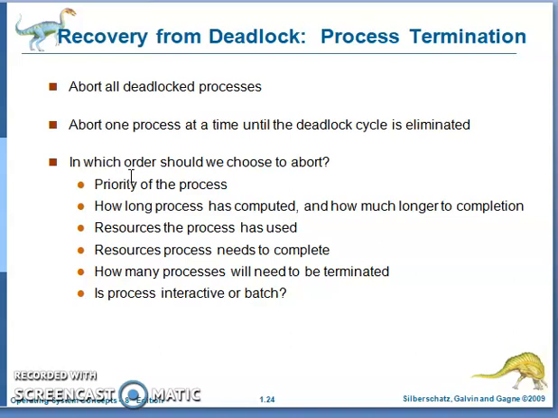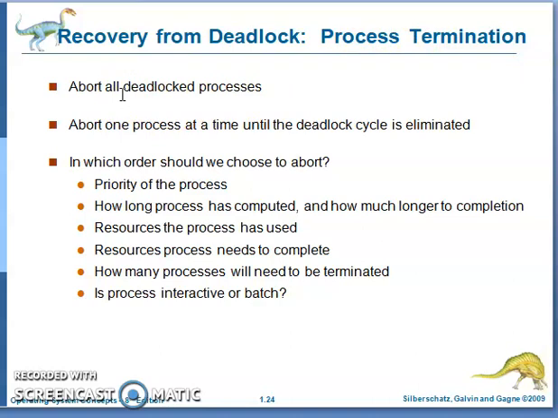Now we discuss the recovery from deadlock. There are two things. One is by using process termination you can recover from deadlock, and the second method is resource preemption. Process termination is the first method. So first you find what are the processes involved in the deadlock.